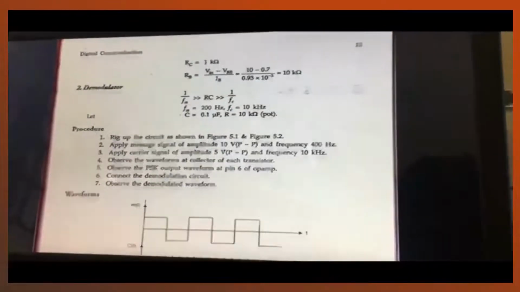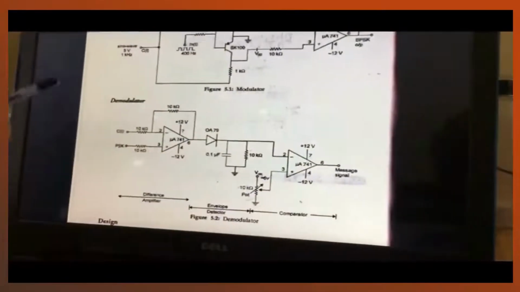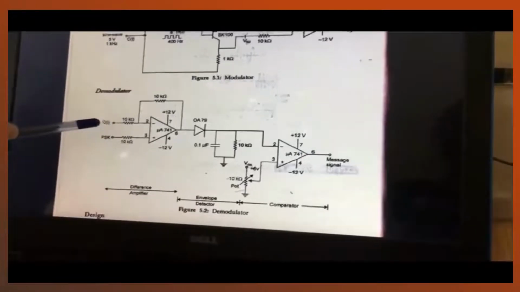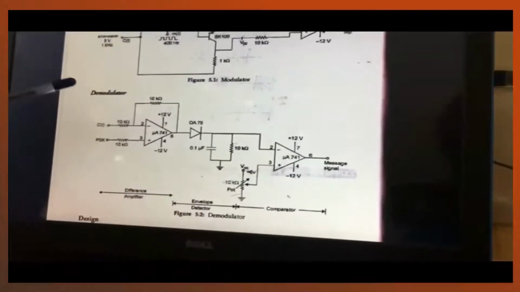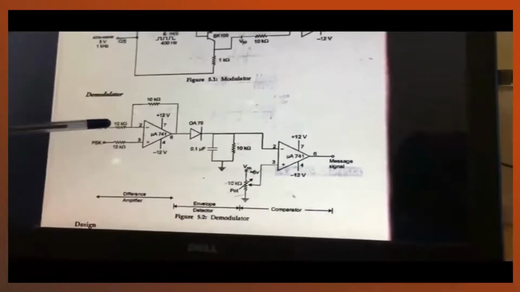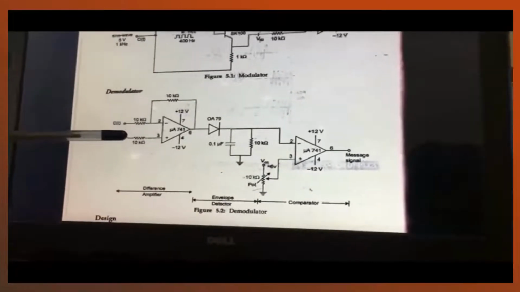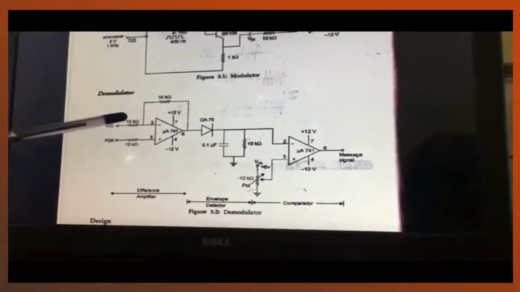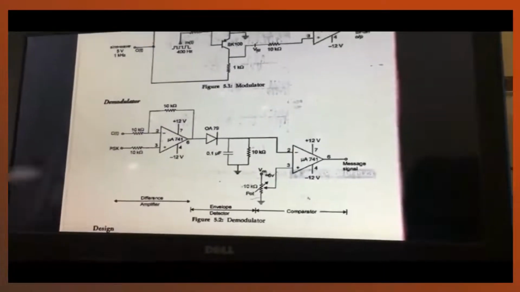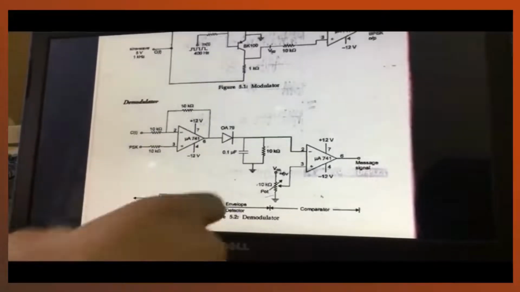We will give that output to this pin, and the carrier signal again, which is a sinusoidal wave of higher frequency, 1 kilohertz and 5 volt, to this 10 kilo ohm, 10 kilo ohm respectively. Then we will again use a 741 IC inverting amplifier and connect respectively, then a diode. So this is basically just the differential amplifier, as you all know.